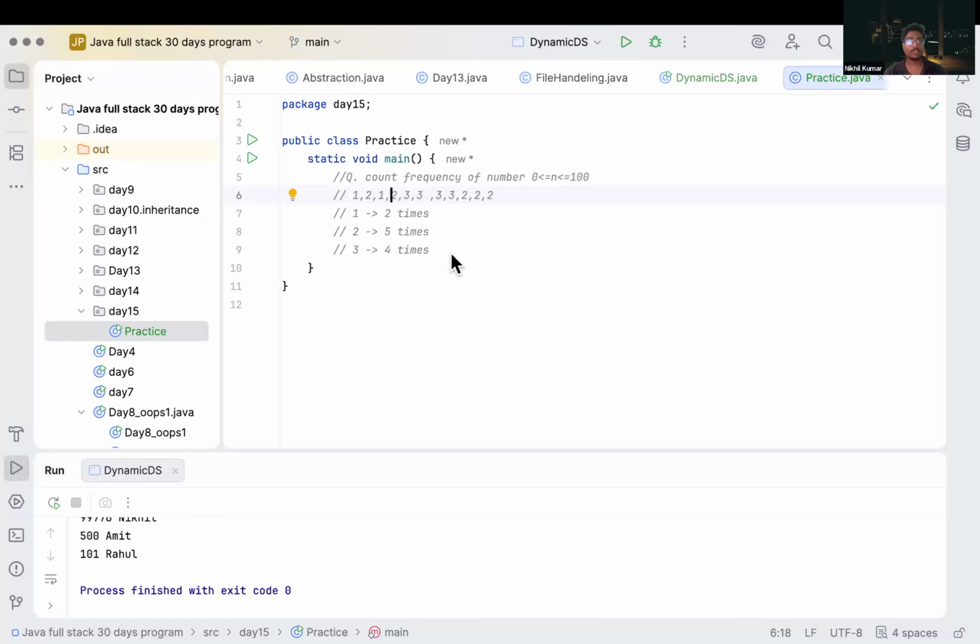Any idea? Any logic? Sir, we have to check 1 with every number. If we don't use a loop, how would you use contains here? If you use contains, it will give only true or false. If you do contains on this array list or array, what will you get?